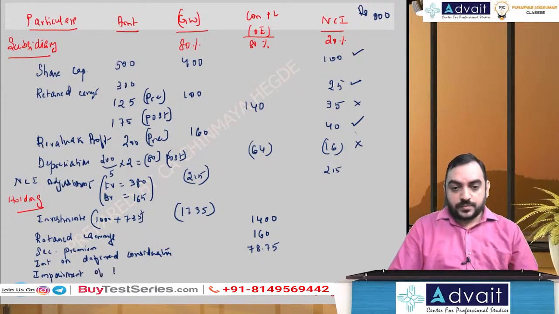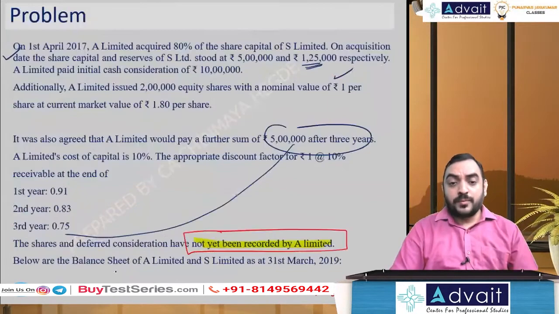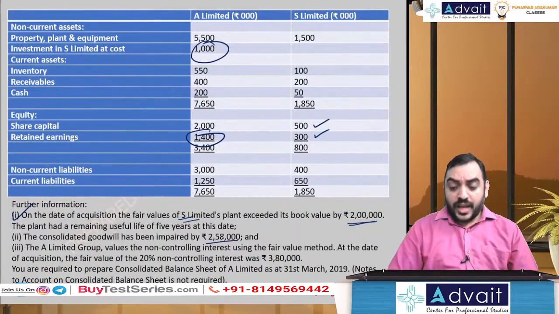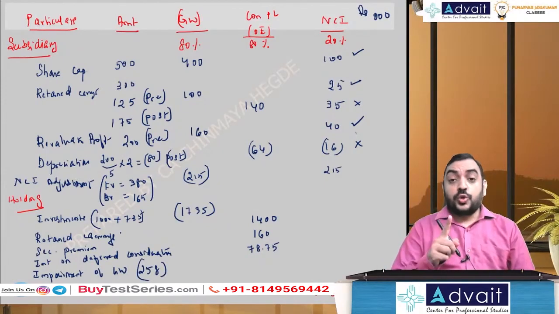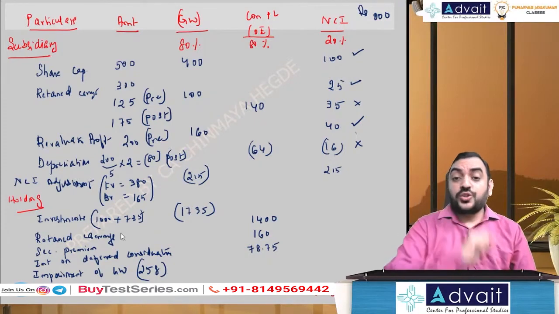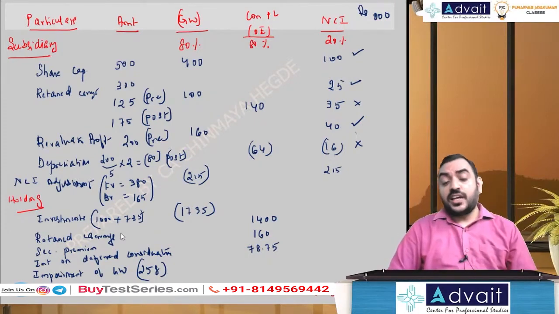And impairment of goodwill. How much is the goodwill impairment? Impaired by 2,58,000. 2,58,000 is the total amount. But to whom should it be allocated? This impairment should be allocated to both holding company and NCI because we are valuing on fair value basis.